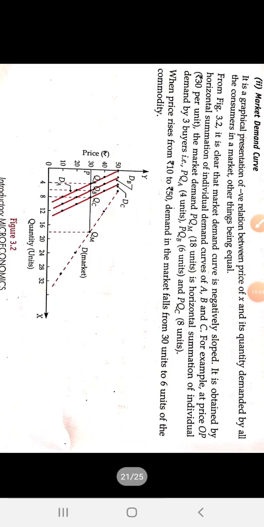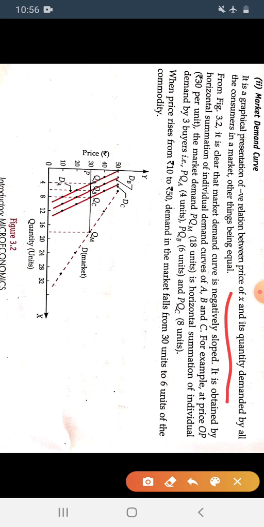It is a graphical presentation of the negative relation between the price of the commodity X and quantity demanded by all the consumers in a market, other things remaining equal. We present the graphical presentation of the negative relation between the price and the quantity demanded by all the consumers who are present in the market. And we can't forget that line, that other things being equal, other factors will not be changed. From figure 3.2, it is clear that the market demand curve is negatively sloped.